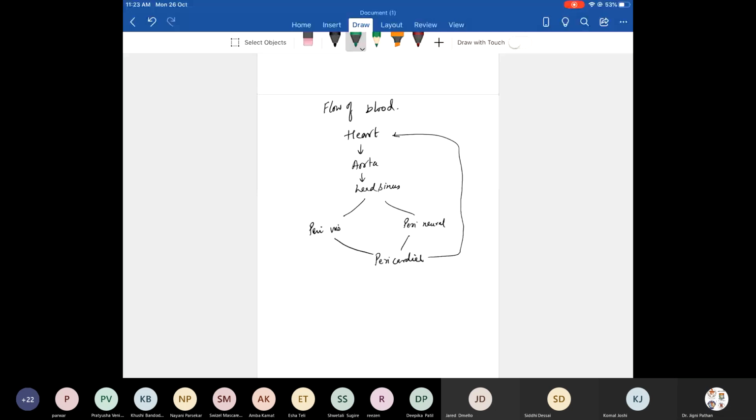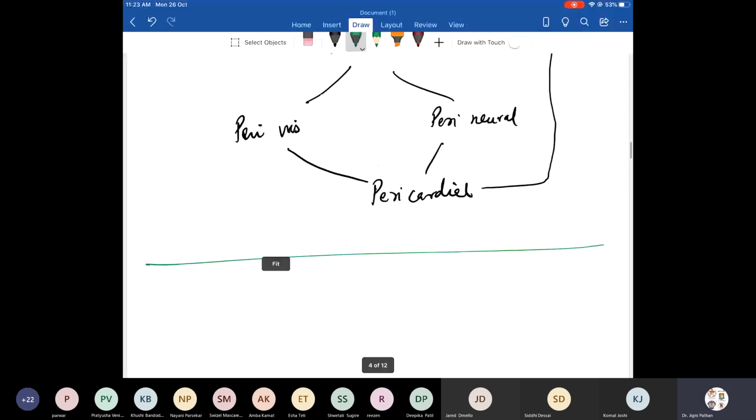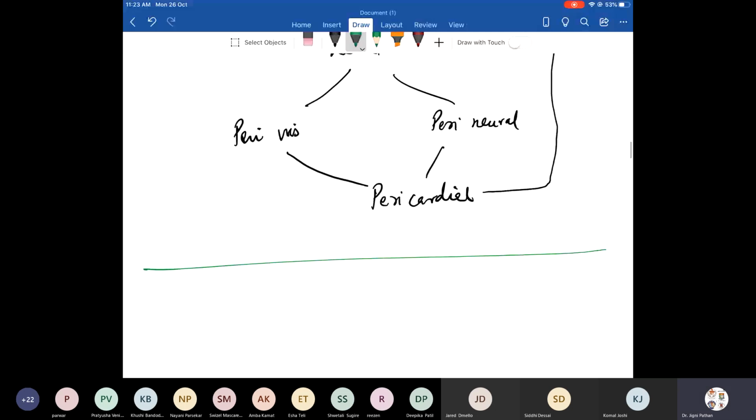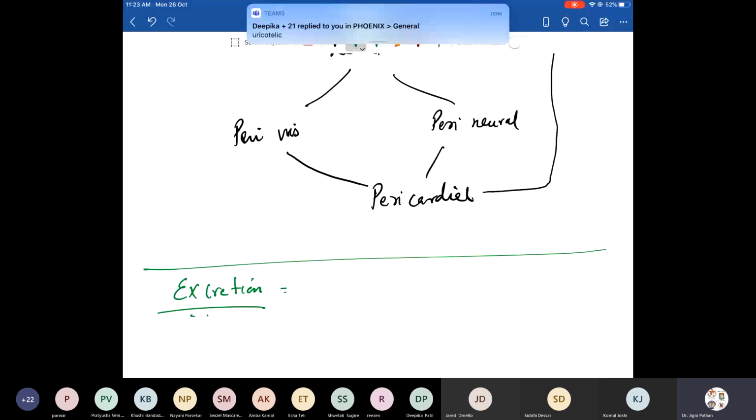Next. This is all about the circulatory system. Next, we are going to excretion. The next system we'll be learning is excretion. Tell me whether they are uricotelic, ureotelic, or ammonotelic. What do they excrete? The waste in the form of urea, uric acid, or ammonia?